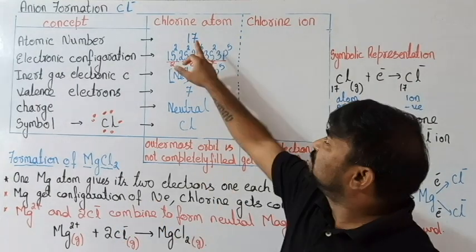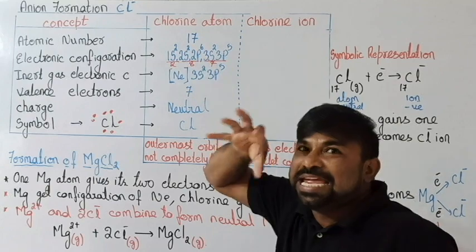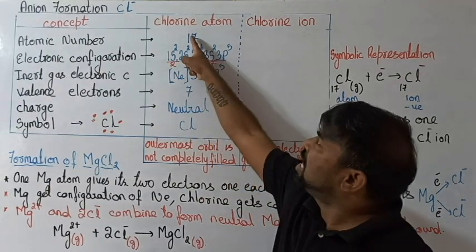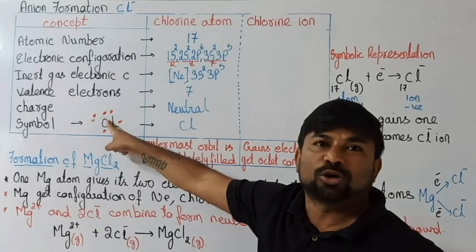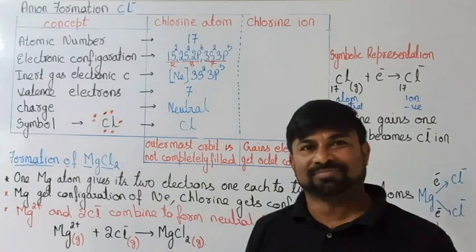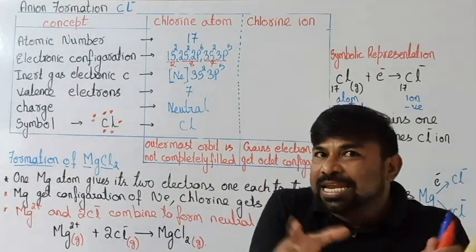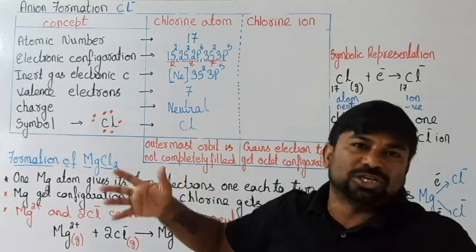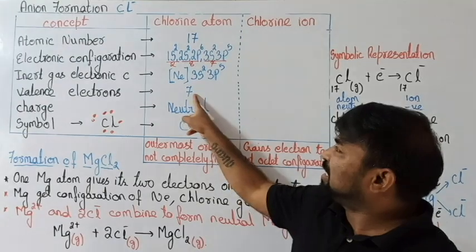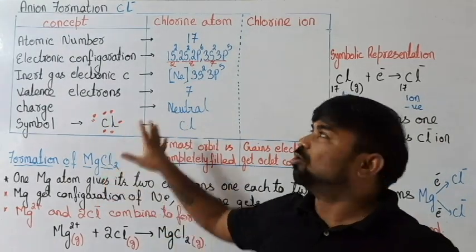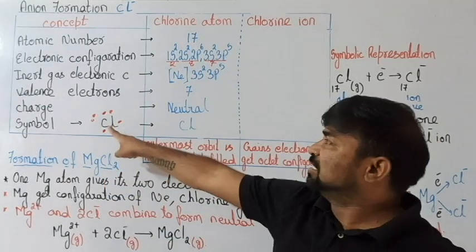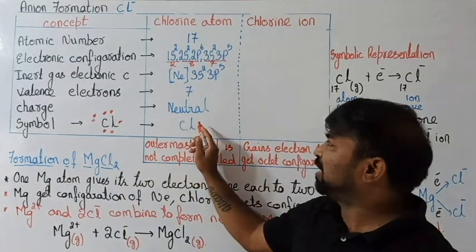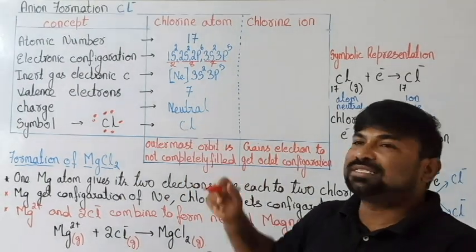We all know 17 protons and the inner electrons, all these inner ones, are represented by the chlorine symbol, which is the kernel. According to Lewis, the inner orbits and the nucleus are represented by the symbol, which we call the kernel. The valence electrons are represented with the dots. So the whole story is in the Lewis dot picture. Right, of course. As it is a neutral one, the symbol is Cl.